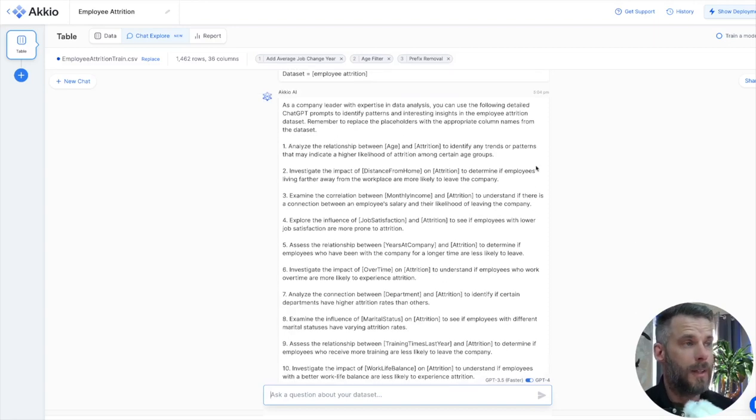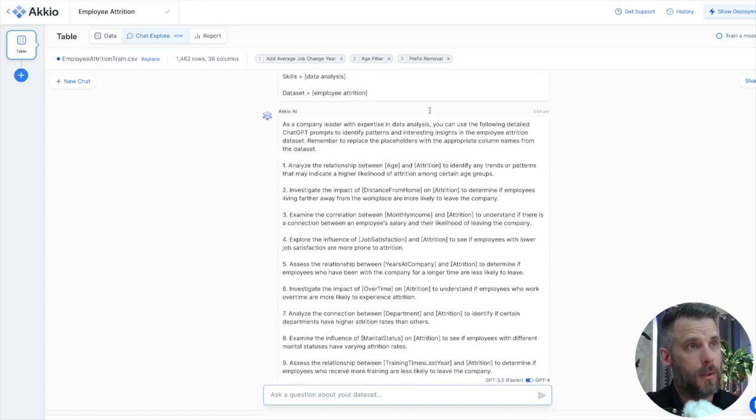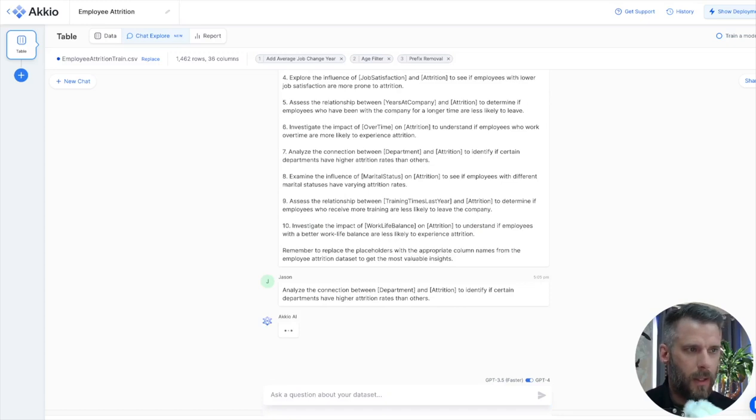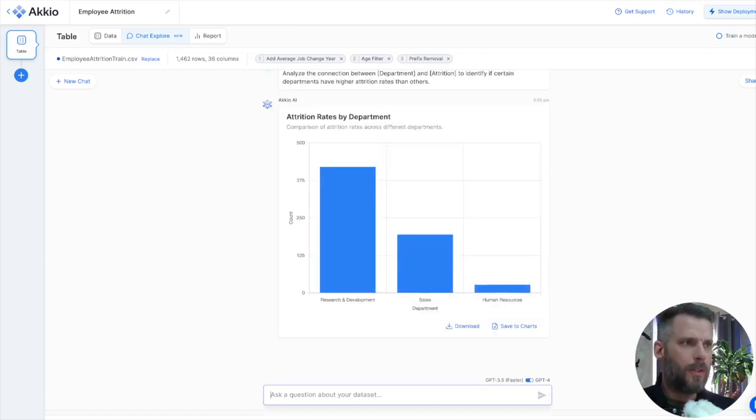Here's its response. It says, as a company leader with expertise in data analysis, you can use the following detailed prompts to identify patterns and interesting insights. It tells you what insights you may want from the data. So, analyze the connection between department and attrition to define whether certain departments have higher attrition rates than others. Let's just copy that. I'm just going to paste it in here and see if that's good. I probably would reword that normally, but let's just see what it does. So I can actually ask Akkio about my data and say, hey, here's the data set. What should I be looking at? What things do you think are interesting? And then it gives me one. I copy and paste, say, okay, tell me about that.